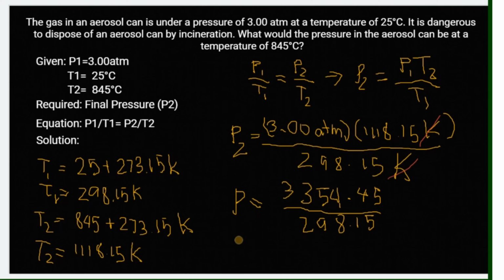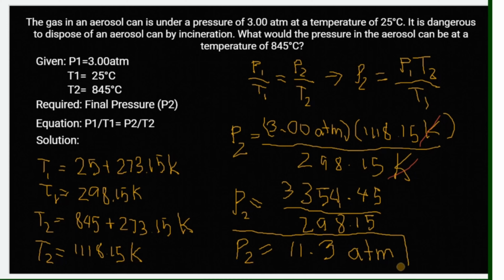So our final pressure is equal to 11.25 or 11.3 atmosphere. Okay, na-run off na natin. So this is our final pressure, at constant volume and fixed amount of gas.